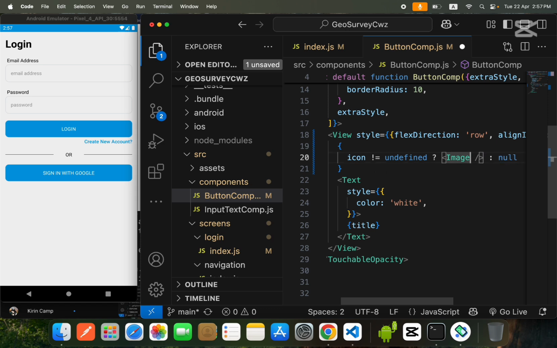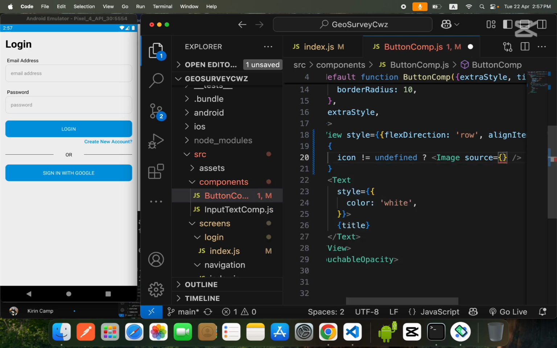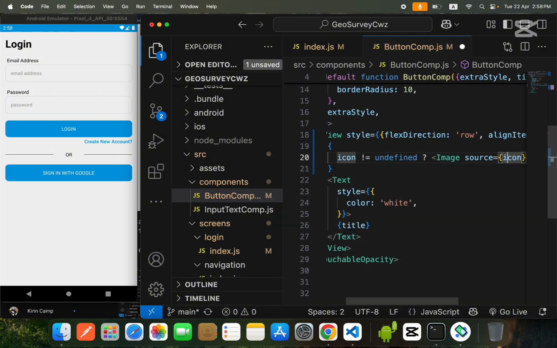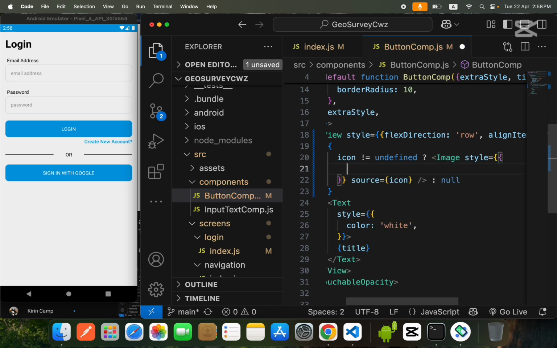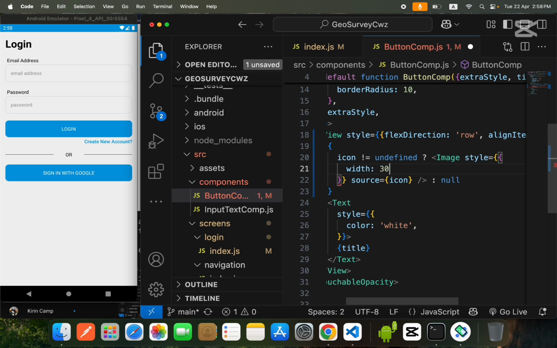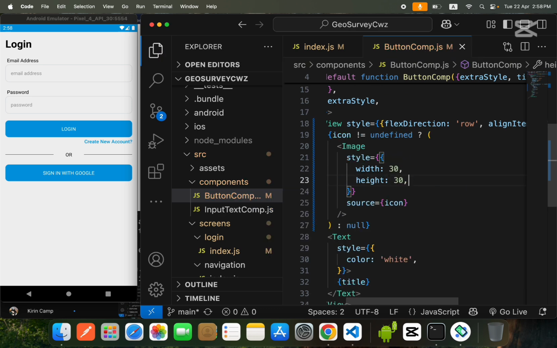And guys, in the image we will say source, and no, we don't say require, just source, we will place our icon over here. And we will also style our icon so it will not show too big, so we will say width of 30 and height of 30. Now we will save it.